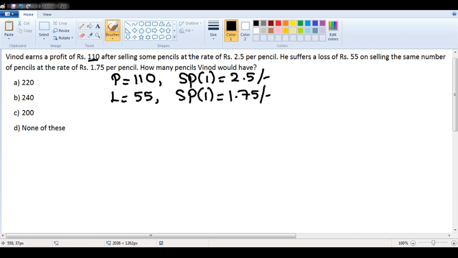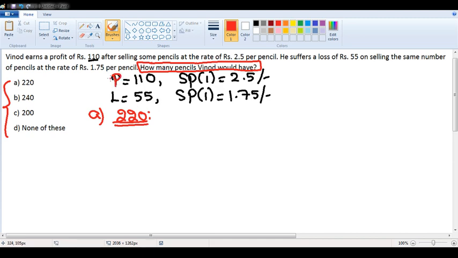Then what is the question? How many pencils would Vinod have? That means how many pencils he is having initially is the question. Now listen to this carefully. Because the question is asking how many pencils Vinod is having, the answer options also represent the number of pencils Vinod is having, right? Now listen carefully, sir. Suppose I go option by option. If I take that 220 pencils are there initially with Vinod, I am assuming it as the first option. I don't know whether the first is right or wrong. This is my assumption.